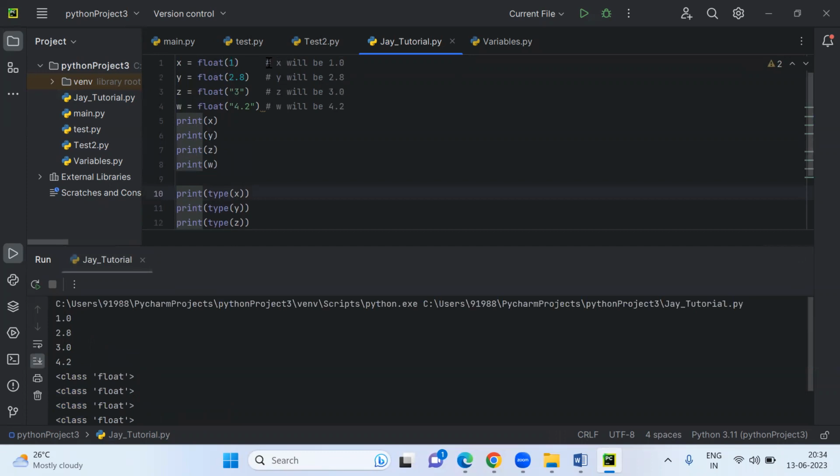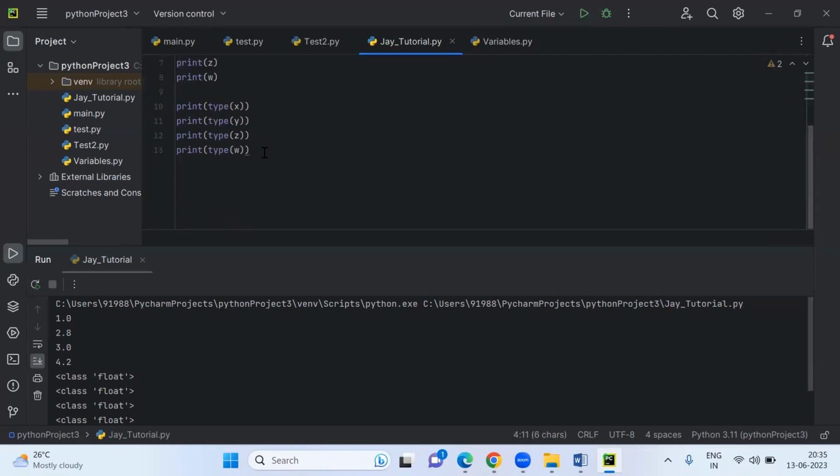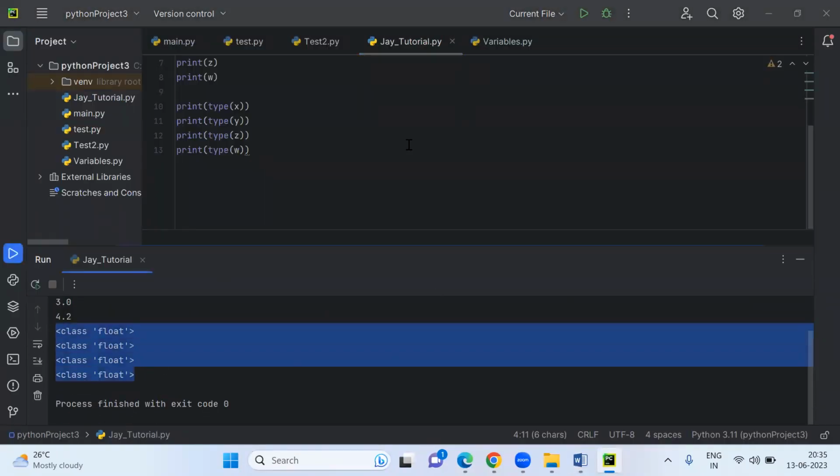Like this value is integer, one is integer, and when you use float, it will get converted to a float value. 2.8 is already a float, but again it is shown as a float. Now 3 is in string format, so when you use float, it will get converted to float 3.0. 4.2 is in string format because it's under double quotes. If you use float, it will get converted to float. So the type of data will be float only.